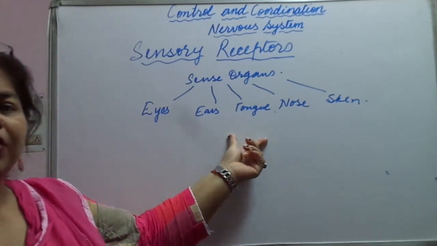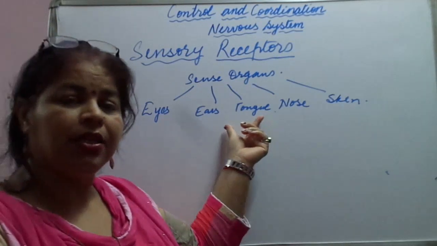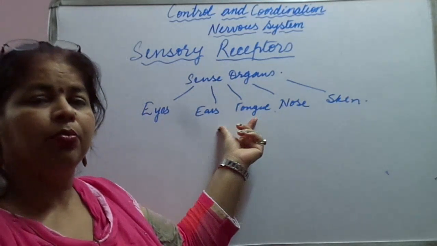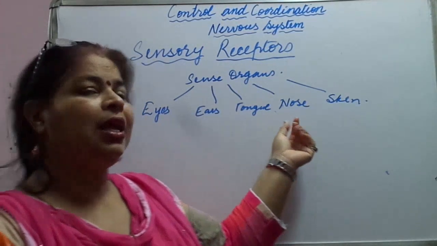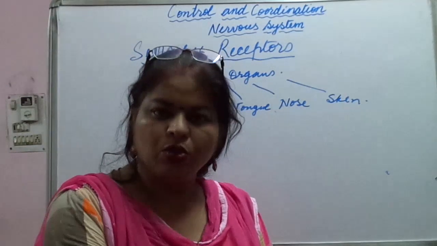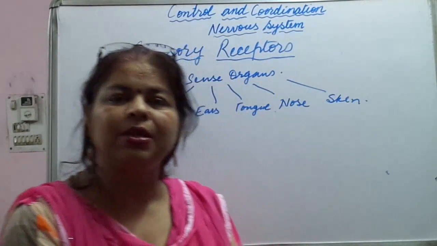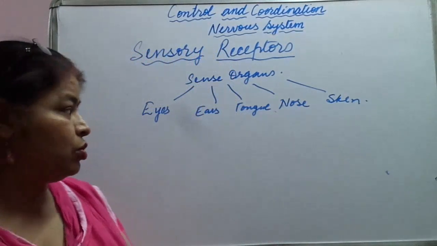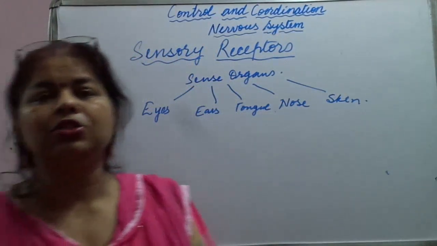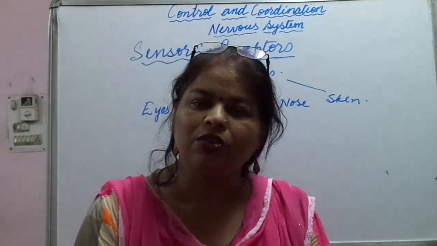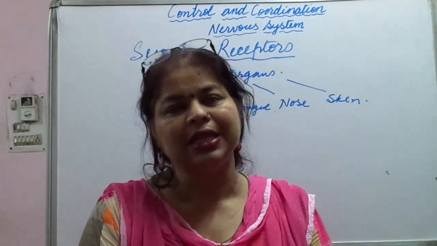Whatever we eat, the taste is detected by the tongue because some sensory receptors are present in the tongue. Then comes the nose. The nose helps in smelling, so some receptors are present in the nose also. Then the last one is skin. Skin also has some sensory neurons which help us in sensing.